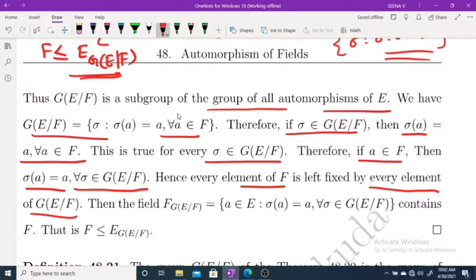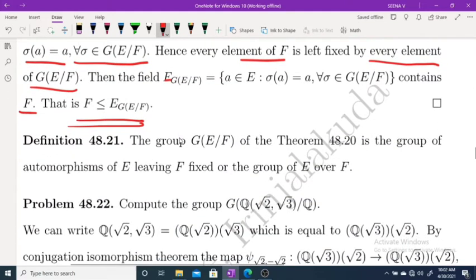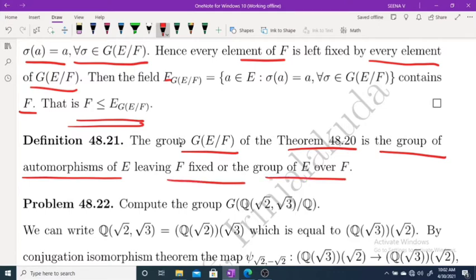Now, the field E over G(E/F) equal to the set of all a belongs to E such that sigma(a) = a for every sigma belongs to G(E/F) contains F. That is, F is a subfield of this. So this group G(E/F) defined in this theorem is the group of all automorphisms of E leaving F fixed. Group of E over F means group of all automorphisms of E leaving F fixed.